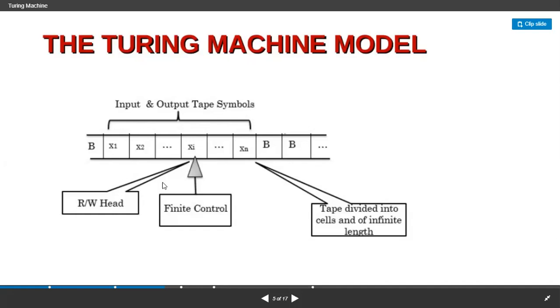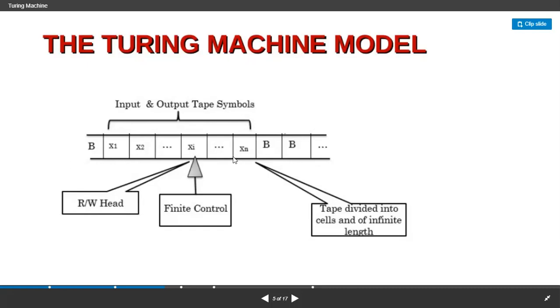This is a read or write header, and this is the finite control. With this finite control, we are reading the input tape from left to right as well as from right to left. The tape is divided into equal size cells, and in those cells we put an infinite length input string, right? This is a model of a Turing machine. In this way you need to represent the model of the Turing machine.